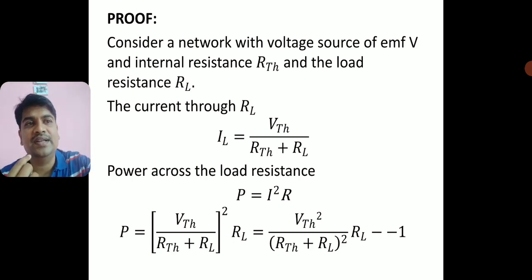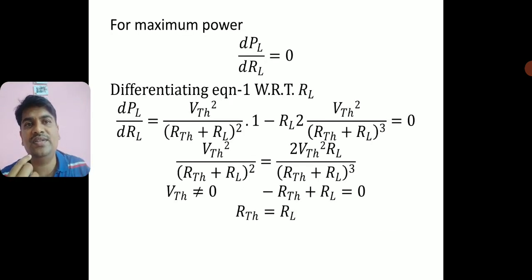So first I will differentiate this with respect to RL. Now this power equation is a product of two functions, the first function and the second function. So for this I will use the product rule. The product rule is the first function into the differentiation of the second, plus the second function into the differentiation of the first.